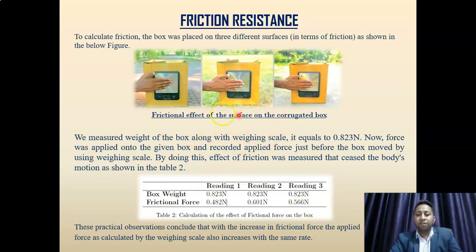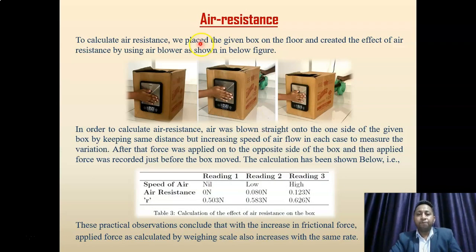All these practical observations conclude that with the increase in friction force, the applied force calculated by the weighing scale also increases at the same rate. Air resistance. To calculate air resistance, we placed the given box on the floor and created the effect of air resistance by using an air blower, right? Here the green object is an air blower, right? In the first case, we applied force on a box, and we noticed that the box moved when the applied force exceeded 0.503 Newton. So in that way, we calculated friction between the surface and the box, right?